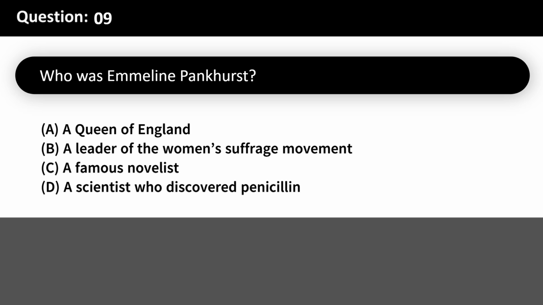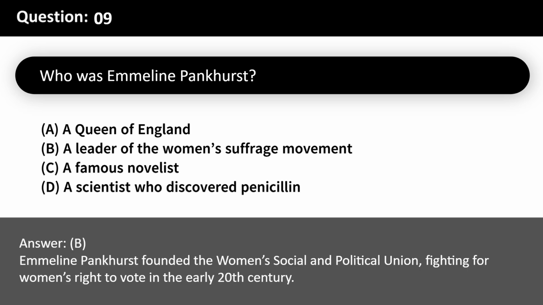Who was Emmeline Pankhurst? A. A Queen of England. B. A leader of the women's suffrage movement. C. A famous novelist. D. A scientist who discovered penicillin. Answer: B. Emmeline Pankhurst founded the Women's Social and Political Union, fighting for women's right to vote in the early 20th century.